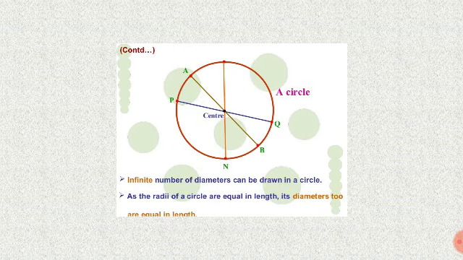Next, an infinite number of diameters can be drawn in a circle. As the radii of a circle are equal in length, its diameters too are equal in length.